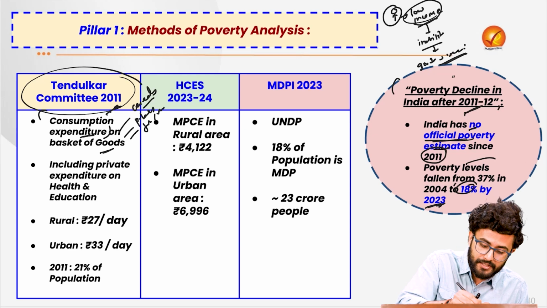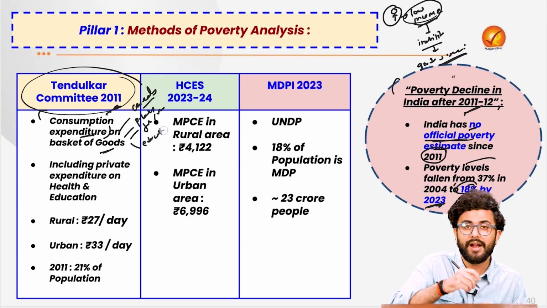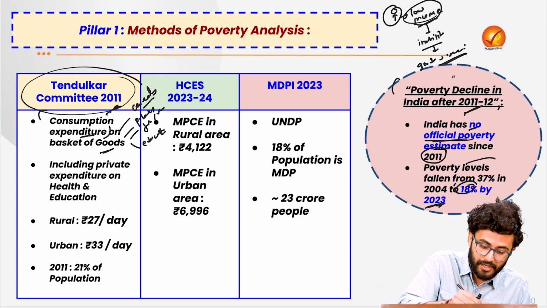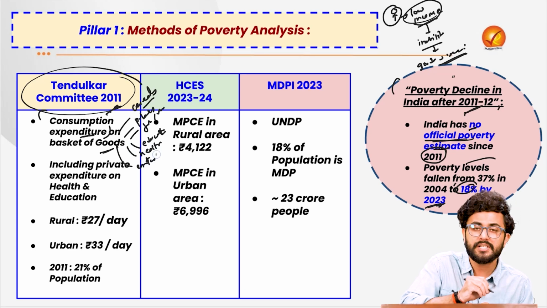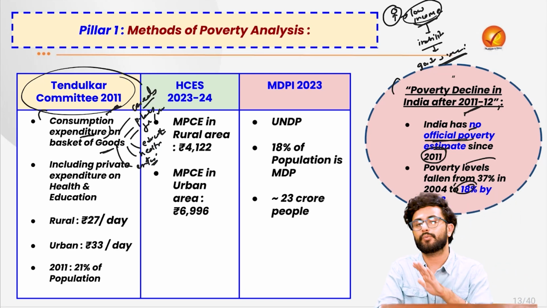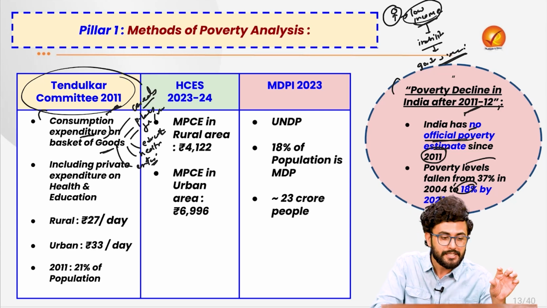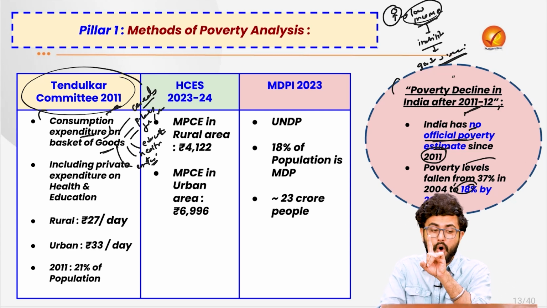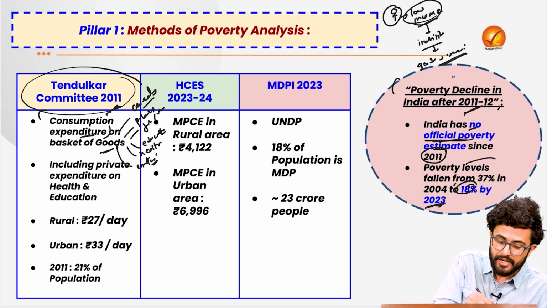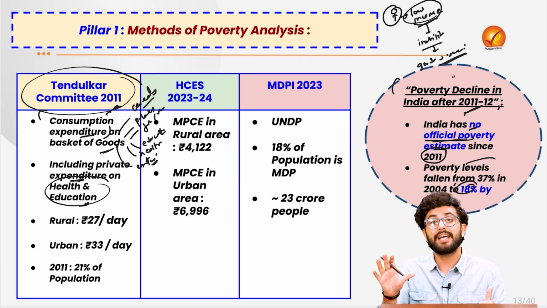Also the basic skills required for growth in life, for example education, good health, or any expenditure for the purpose of entertainment as well. Remember that this consumption expenditure also includes the private expenditure done on health and education.